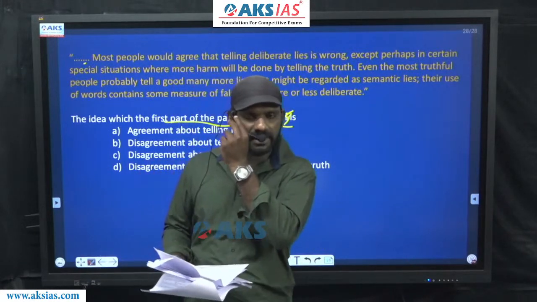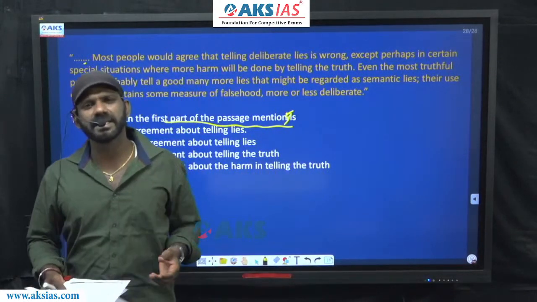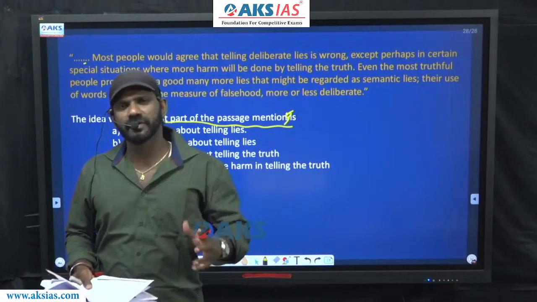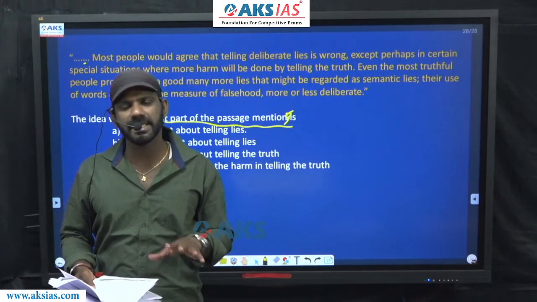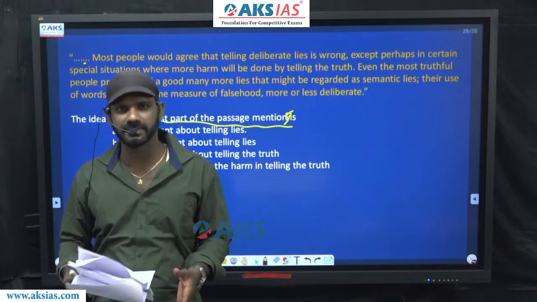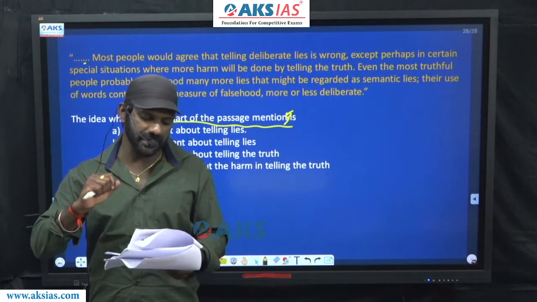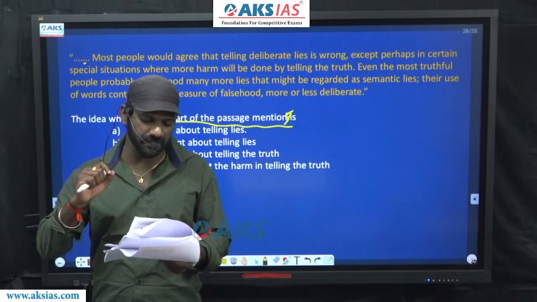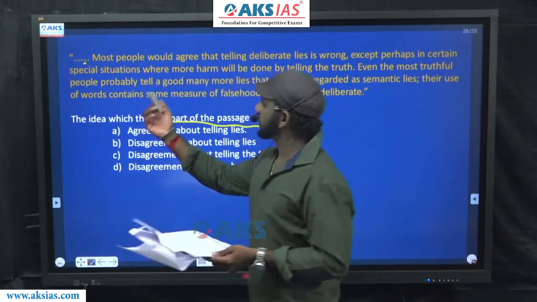If I tell you some details about my trip to Kerala, then I tell you some details about my studies, after that I should not go back to the details regarding my trip to Kerala. Whatever details are there regarding my trip to Kerala, all those must be set together. Only then I should move on to another topic, right? So here we are asked to find out the idea which the first part of the passage mentions. We'll just read here.